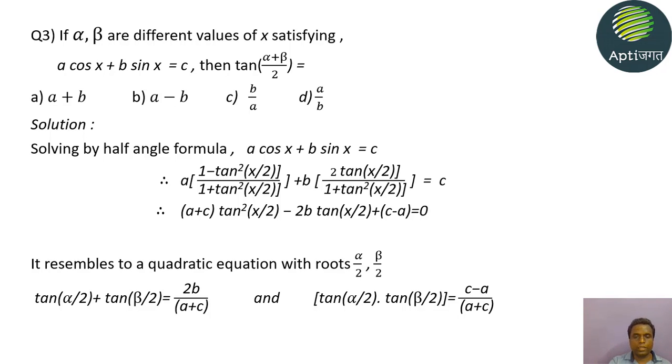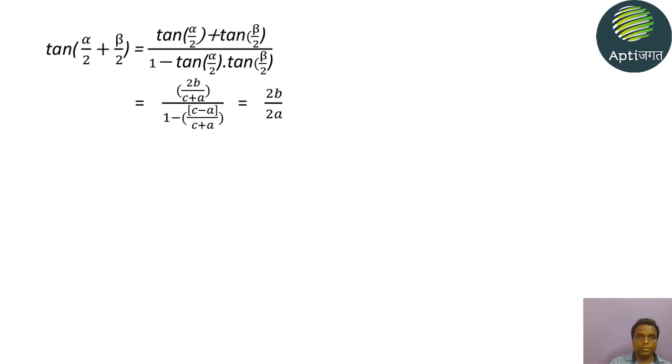So we have the product and sum of both roots, which are tan alpha by 2 and tan beta by 2. We will take the addition of the angles and take its tan ratio. So tan (alpha/2 + beta/2) is equal to (tan alpha/2 + tan beta/2) upon (1 − tan alpha/2 · tan beta/2).